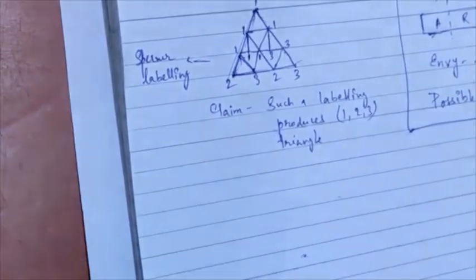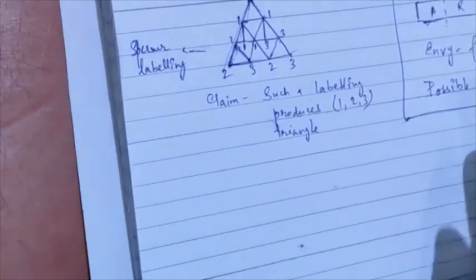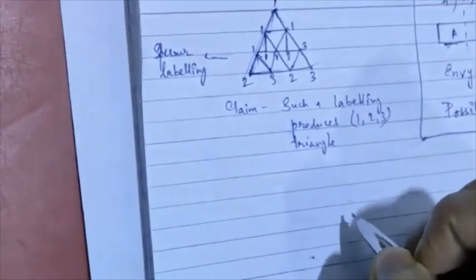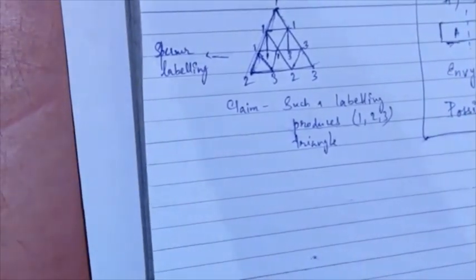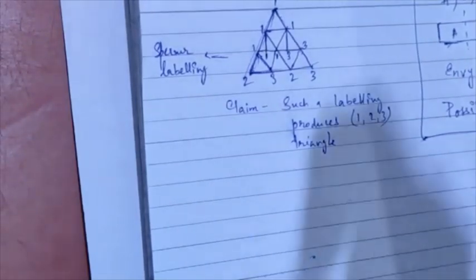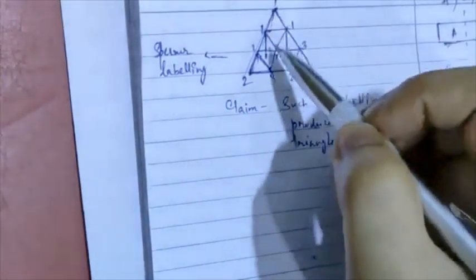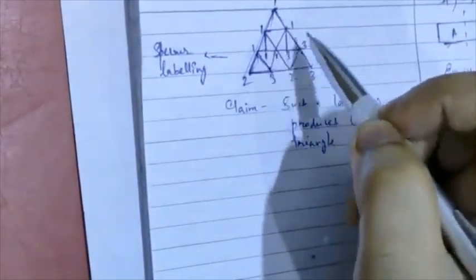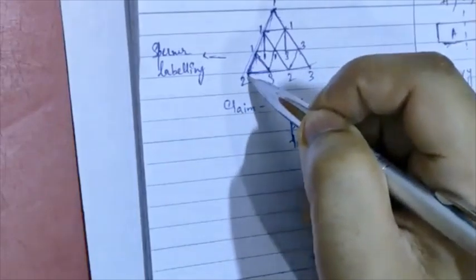Okay, thank you. So the claim is such a labeling will produce a 1, 2, 3 triangle. All right. So the idea behind showing this is to prove that the number of 1, 2, 3 triangles means I'm precisely looking at baby triangles.